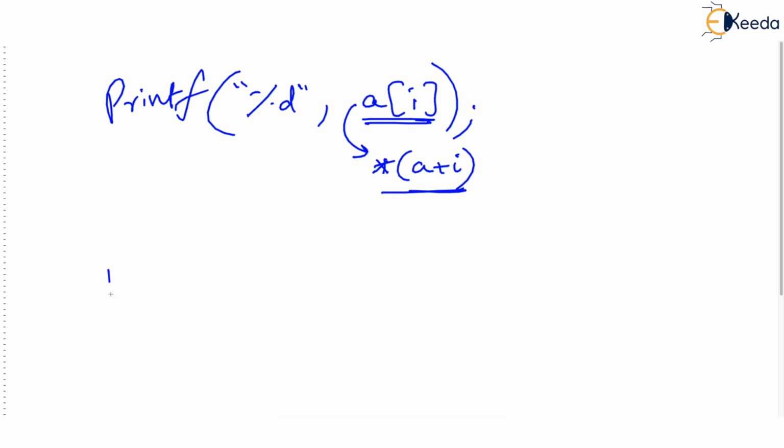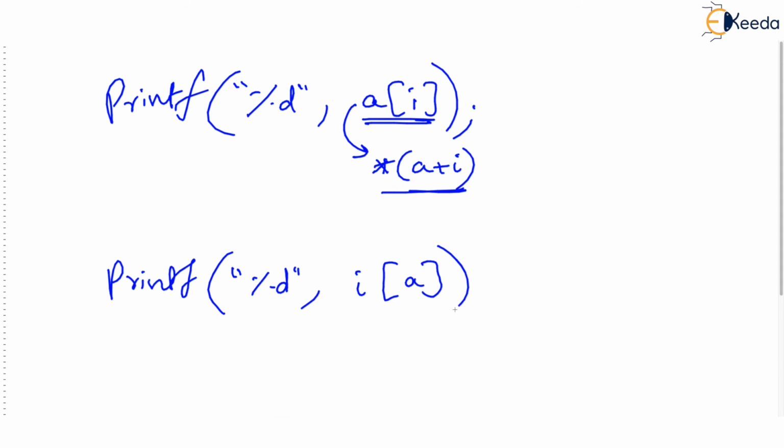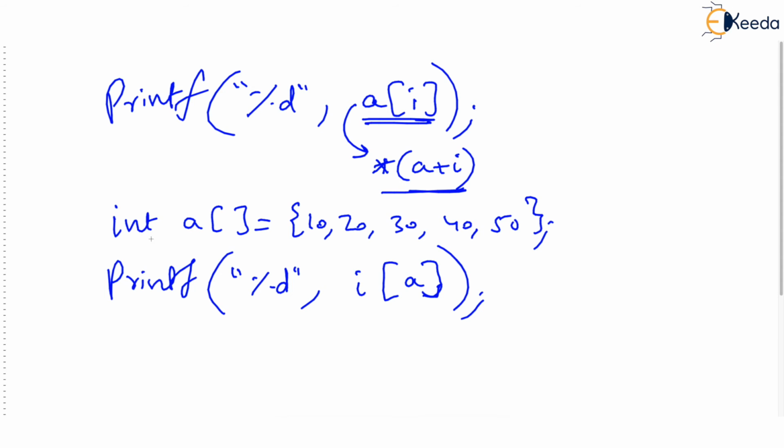Now starts the fun part. You just check, as a programmer, mischievously, you write this as printf("%d", I[A]). I[A]. Now this is too much. Initially for any programmer, this is too much. I mean, let's see, suppose we have an array A which has 10, 20, 30, 40, 50, okay? And then I have int I, one more variable, which is 3.